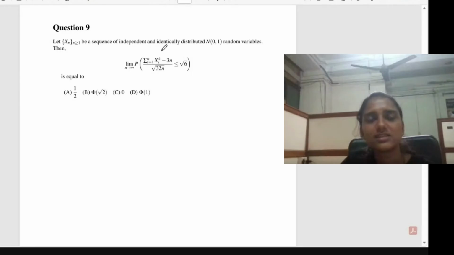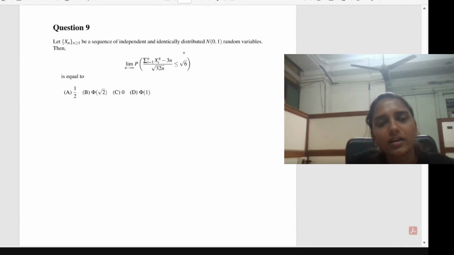Let the sequence xn be a sequence of IID normal 0, 1. The limit as n tends to infinity of the probability that the summation over i equal to 1 to n of x raised to 4 minus 3n by square root of 32n is less than or equal to root 6. So you can again apply the central limit theorem here. So what to do? You have to convert this into a standard normal. x is actually a standard normal random variate.